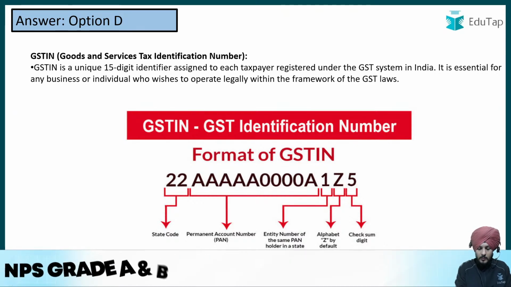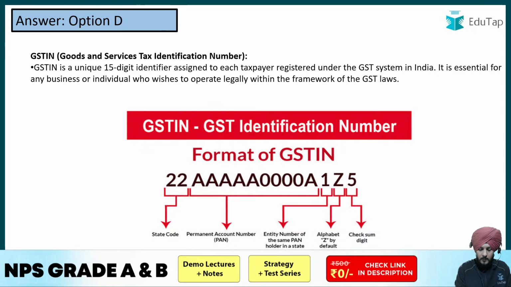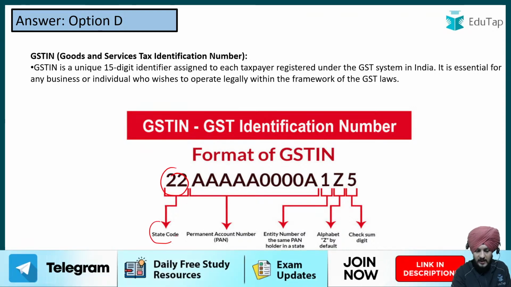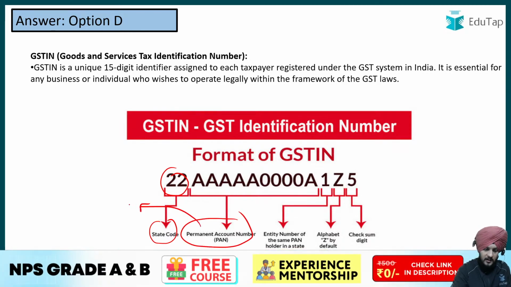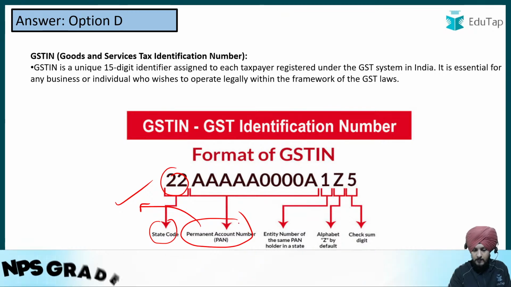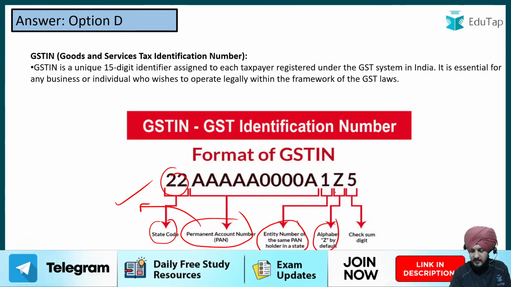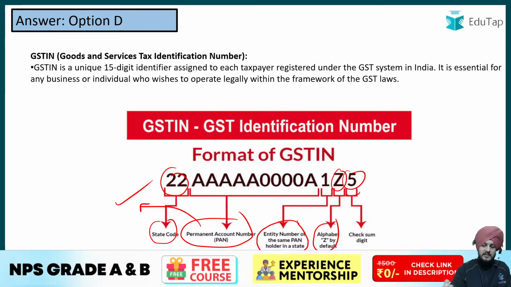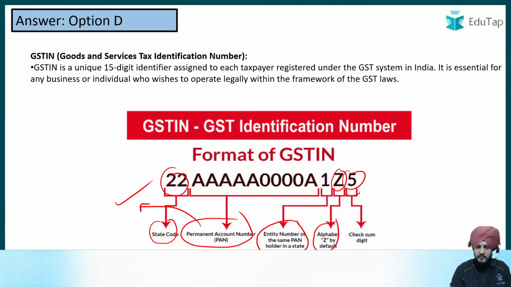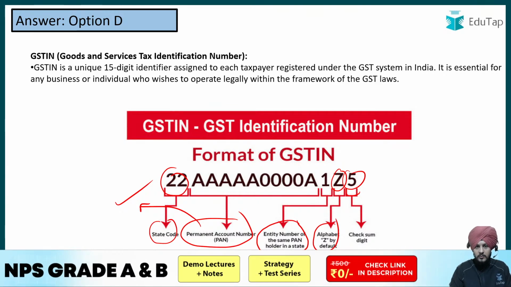If we talk about the format of the GSTIN, it includes 15 digits. The first two represent the state code, as you can see. Then these are the PAN numbers. This was the concept behind the question. Once the PAN number is done, after that we have the entity number of the same PAN holder in the state, and then the alphabet Z, which is a default. And lastly, we have the checksum digit. So this is the format of GSTIN, and now you know its purpose also, and it is based on the PAN card. I hope it is clear to you.